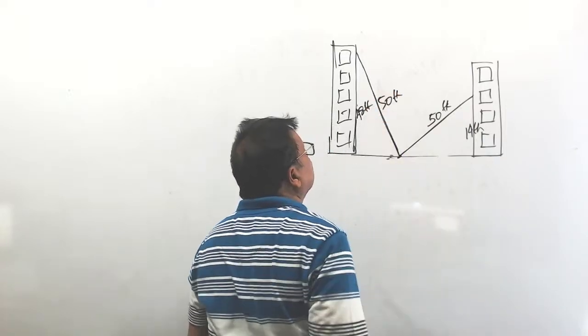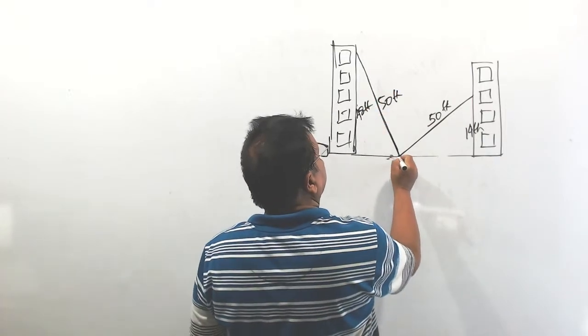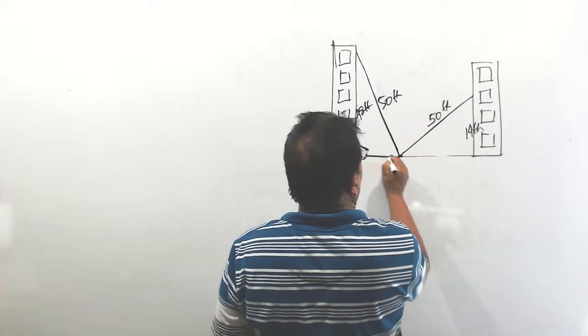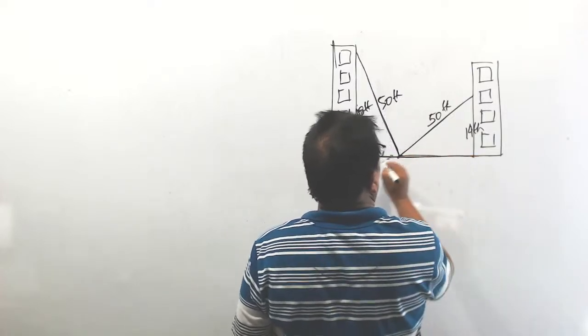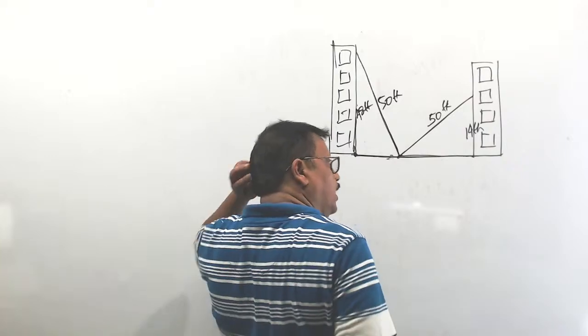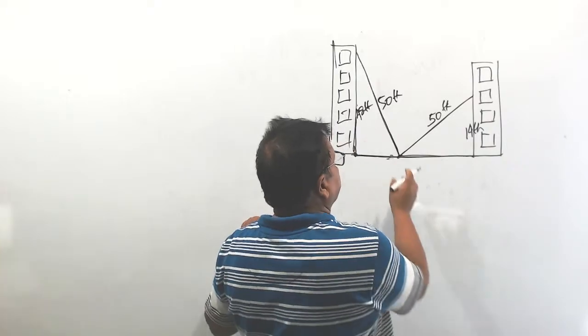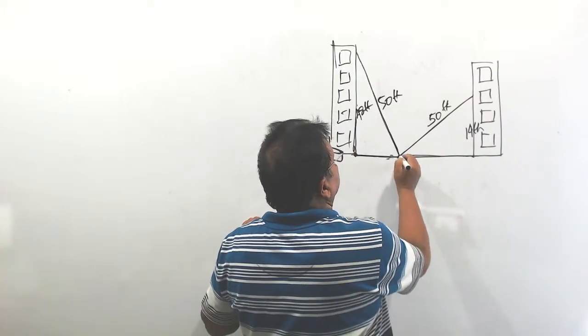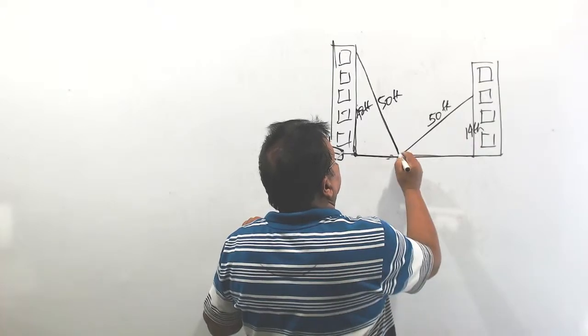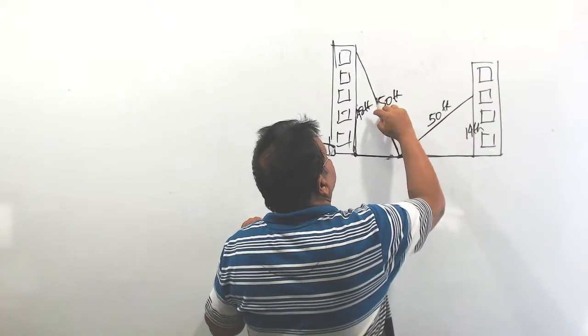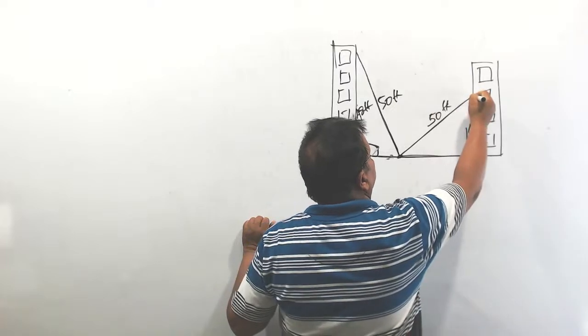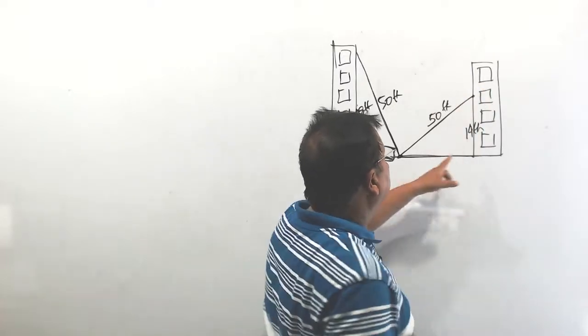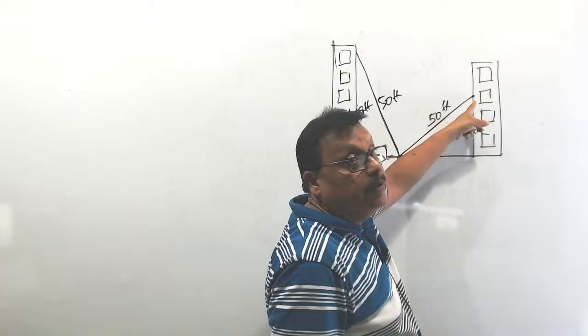Keeping the fixed point on the road, this is the width of the road. In between the road there is a fixed point. One ladder is here, 50, and the same ladder on the opposite building, 50 length, touching 50 feet high.